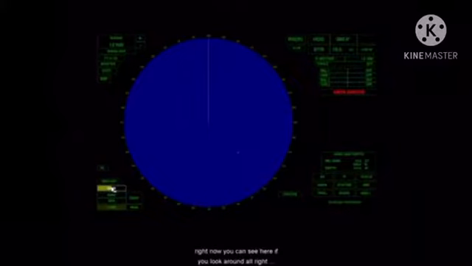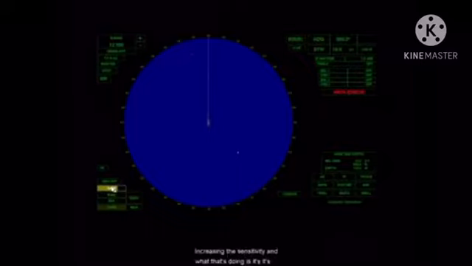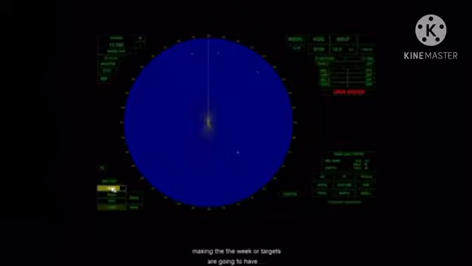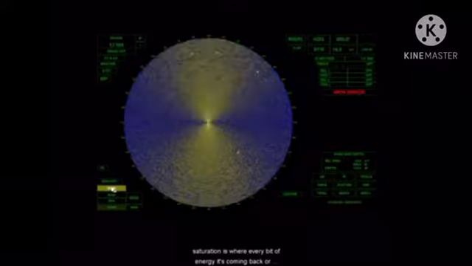And right now you can see here, if you look around, there's a few targets on the radar, but what we're going to do is adjust the threshold, where right now I'm increasing the sensitivity, and that's making the weaker targets have more of an effect on the screen. So by the way, if I jack this all the way up, I'm going to have what's called saturation.